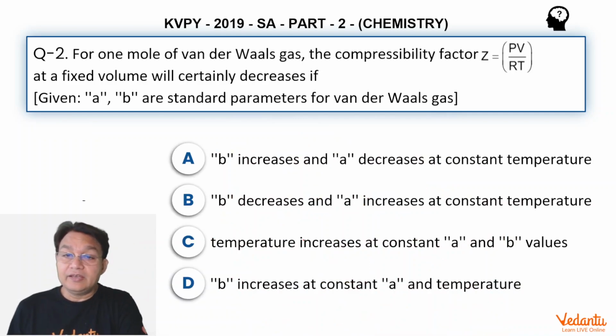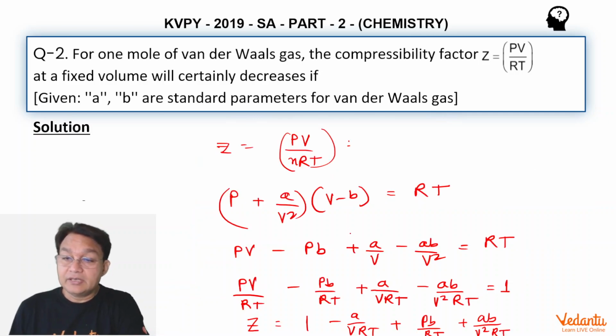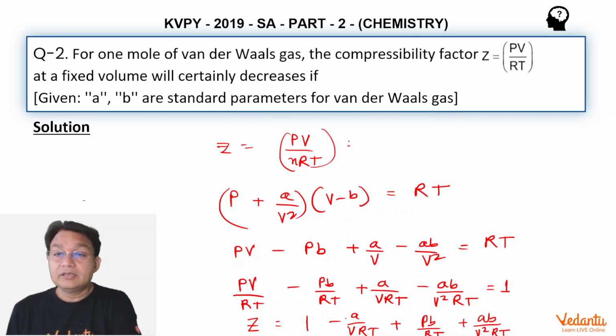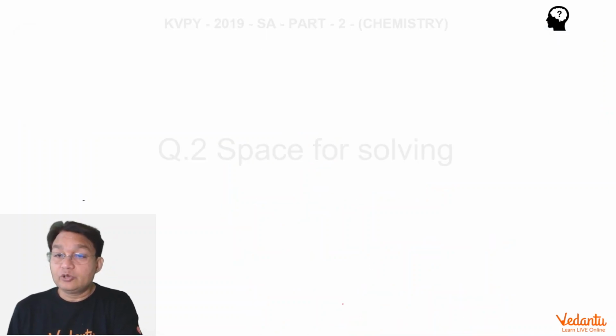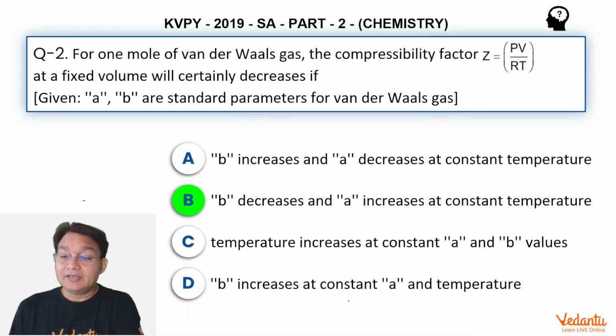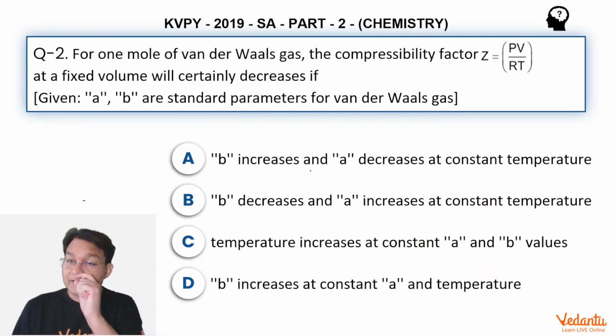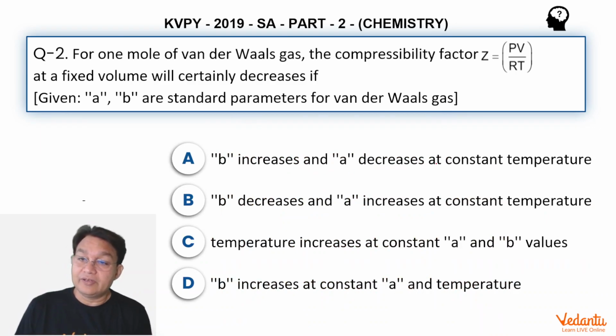If B increases and A decreases, what can we see? If A is decreasing and B is increasing, obviously we can see that Z is going to be more than 1. So if Z is going to be more than 1, it's going to be less and less compressible. If B is increasing and A is decreasing at a constant temperature, then the compressibility factor is going to increase. So this option could not be correct.